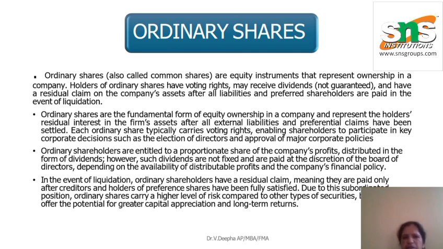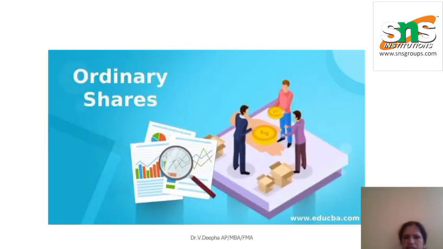Ordinary shares are the fundamental form of equity ownership in a company and represent the holder's residual interest in the firm's assets after all external liabilities and preferential claims have been settled. Ordinary shareholders have a proportionate share of the company's profit, distributed in the form of dividends. In the event of liquidation, ordinary shareholders have the residual claim. They are paid only after the creditors and holders of preferred shares have been fully satisfied. This comes under ordinary shares.